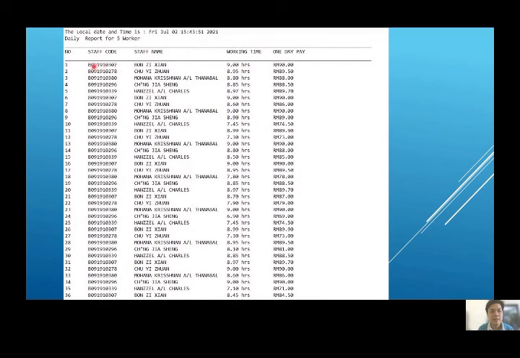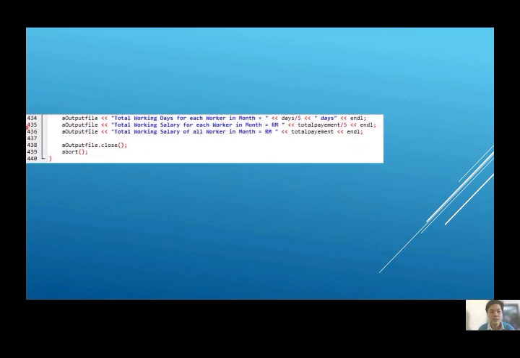The monthly report data says that this is the 130 days, so each of the 5 workers has 26 days. As you can see, this is one day's hours, and this is one day's pay. This is the staff name and the staff code. The next one is from the previous code, the output for the summary data, and it closes at the bottom.